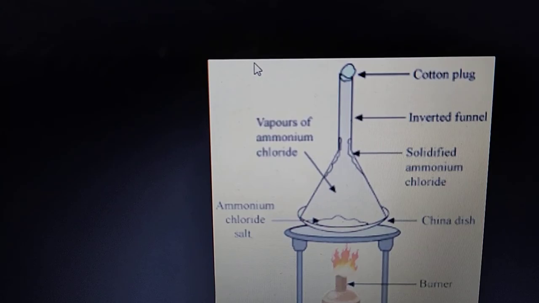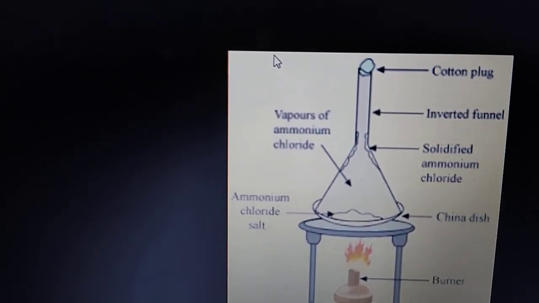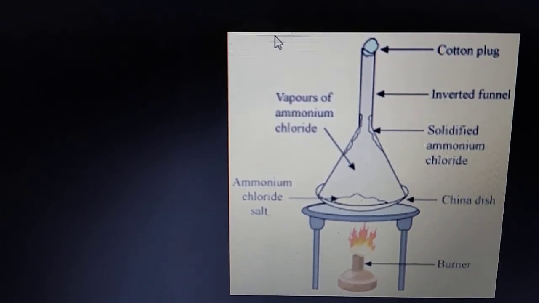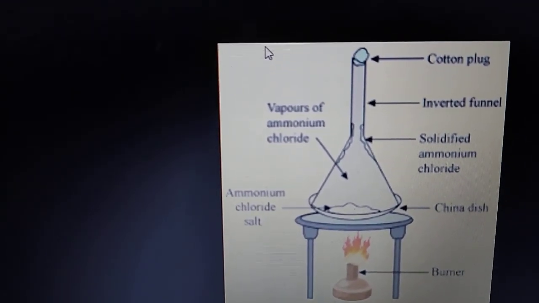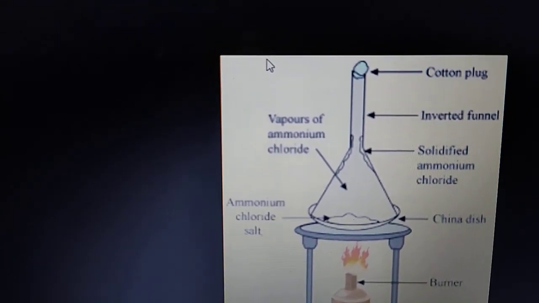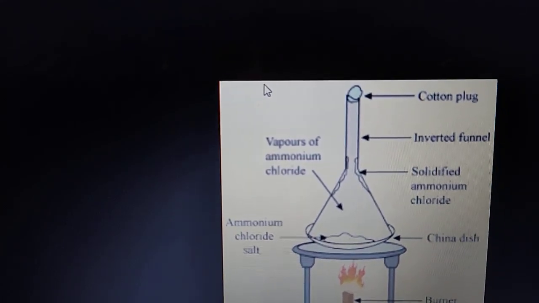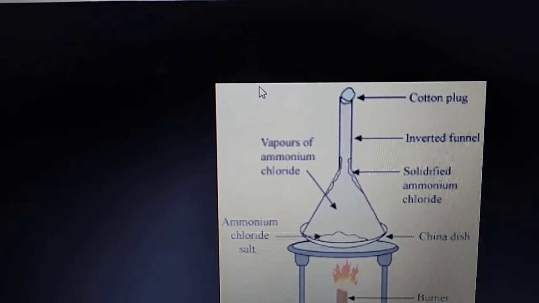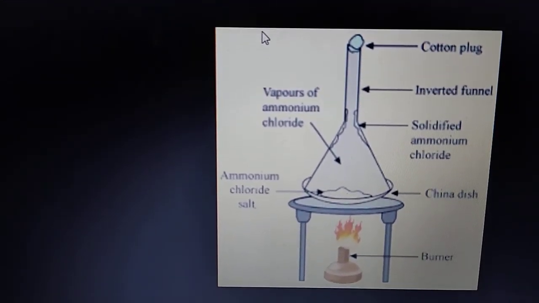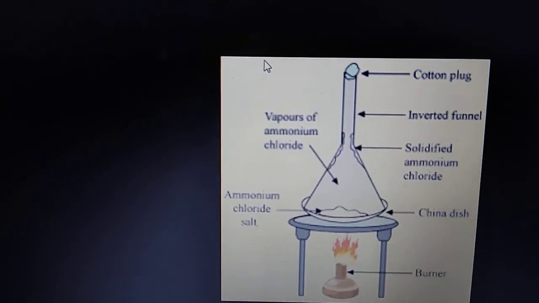The mixture, salt plus ammonium chloride, is taken in the china dish. Place this china dish on a tripod stand and cover it with asbestos sheet. Now place the inverted funnel and plug the opening of the funnel with a cotton plug.